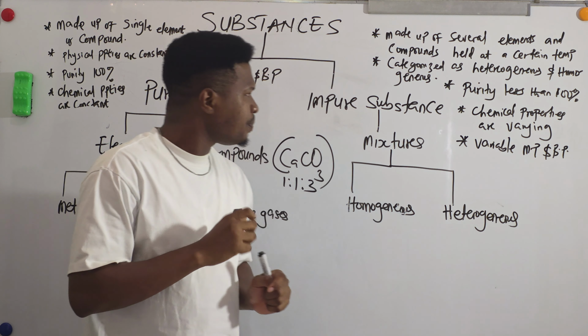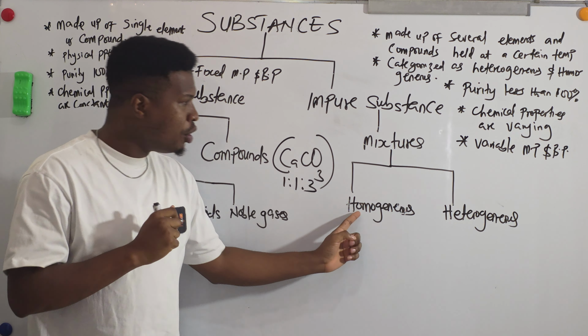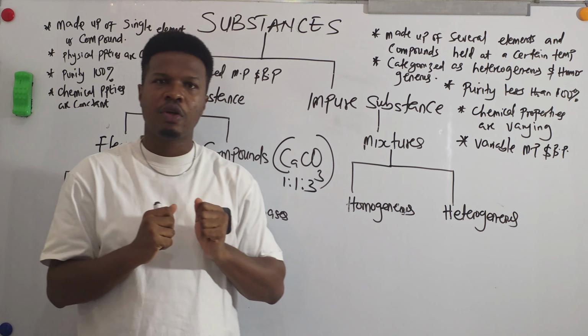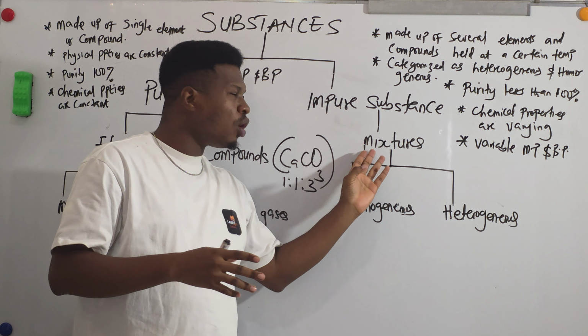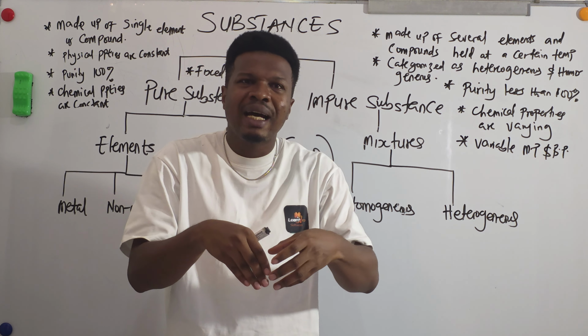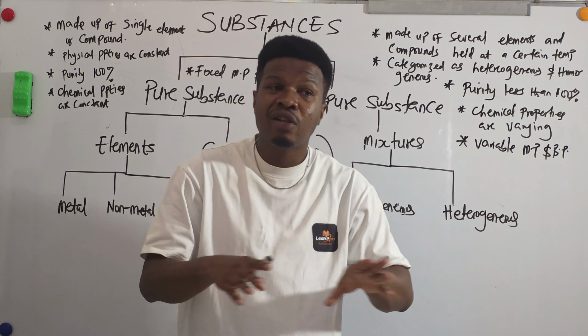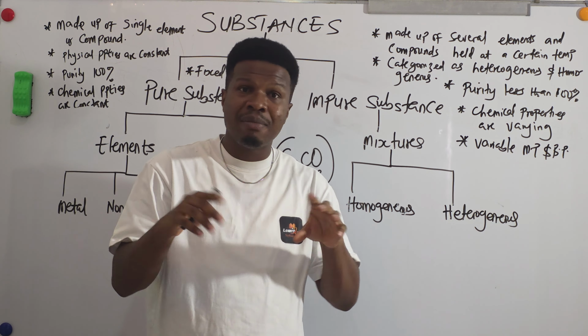Now mixtures can either be homogeneous or heterogeneous. A homogeneous mixture is a mixture that, when you dissolve it together, forms a clear solution. It doesn't show any precipitate or anything that shows there's a mixture in it.